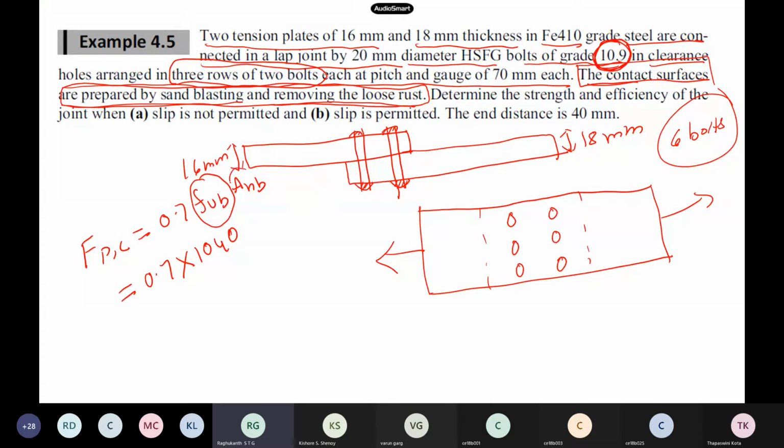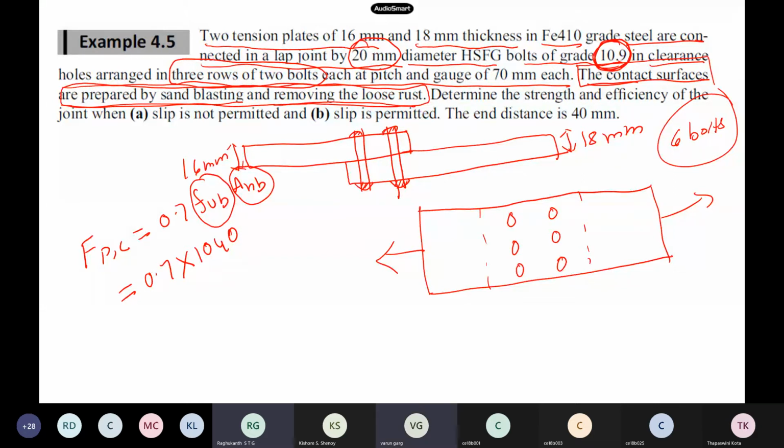And now how do you calculate An, the net tensile area? I think you would have calculated the net tensile area for a bolt. The bolt's diameter is 20 mm. 20 mm is the diameter of the bolt. Now what is the shank area?